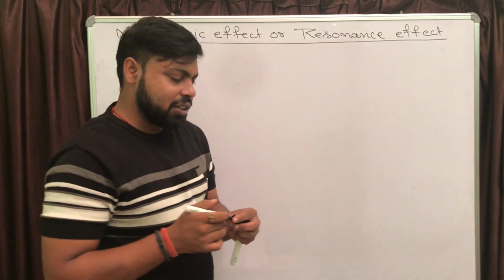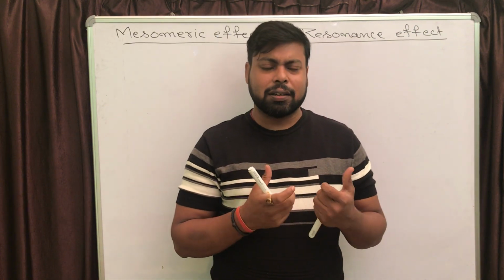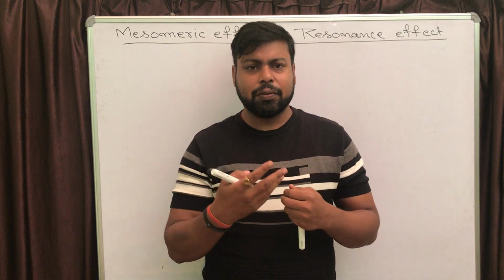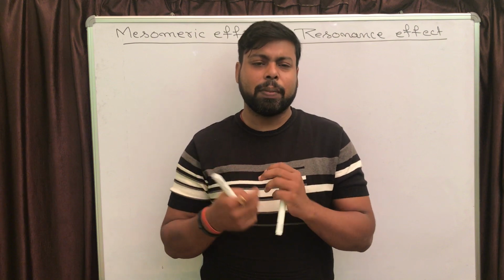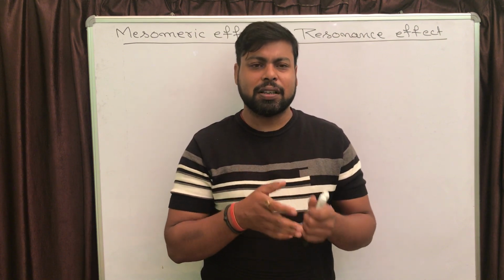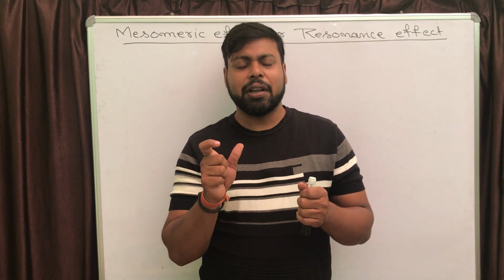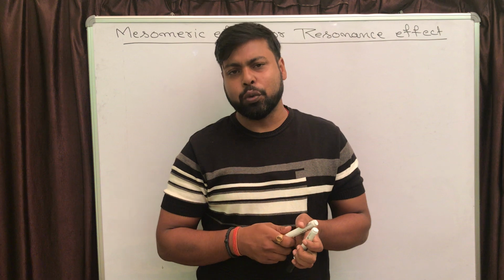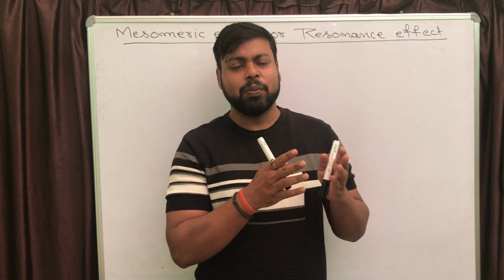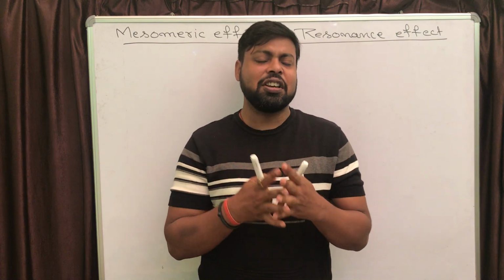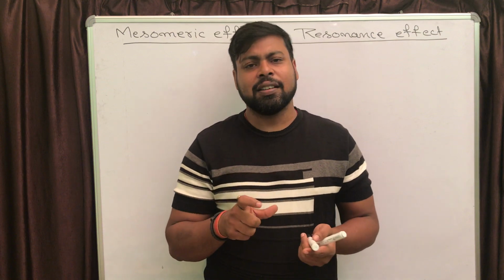Now in the resonance effect, what is going to happen? We will have a particular atom or group of atoms connected with a pi electron system, or a series of pi electron systems, and because of the presence of that atom or group of atoms, the electron distribution in the pi electron system is going to change. So the effect of that group, which is the change in electron distribution in the pi electron system, is known as the resonance effect or mesomeric effect.